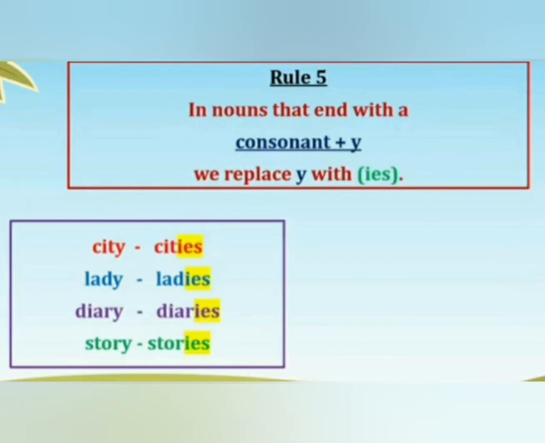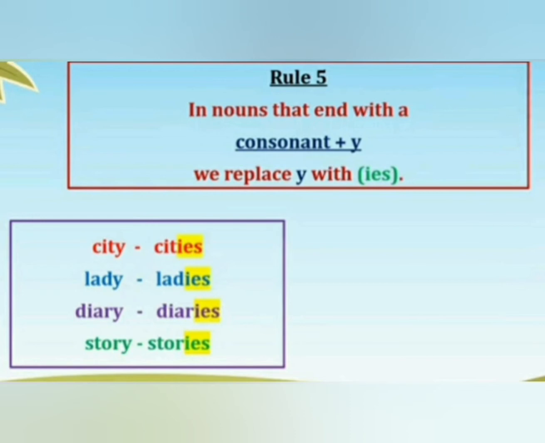Next rule, rule number 5. In nouns that end with a consonant plus y, we replace y with ies. It means if we have a noun that ends with y and has a consonant before y, in that situation we have to remove y and add ies in place of y.